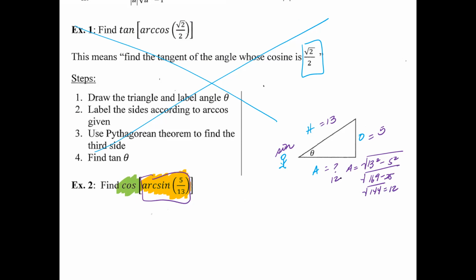All right, so then with that said, now you could look at the cosine. Remember, cosine is going to be adjacent over hypotenuse. So what is your adjacent? 12. What's your hypotenuse? 13. So your answer is 12/13.